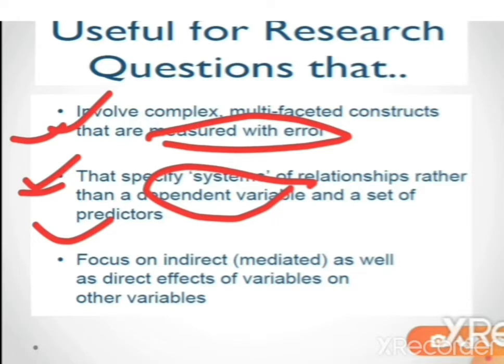In a structural equation model, we may have numerous different outcomes or dependent variables, each of which is affected by other dependent variables. So it is a more complex system, and the researcher is interested in modeling the causal system of structural equation models.